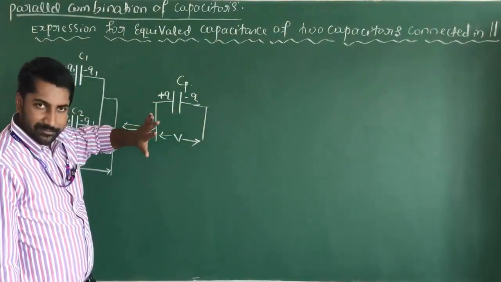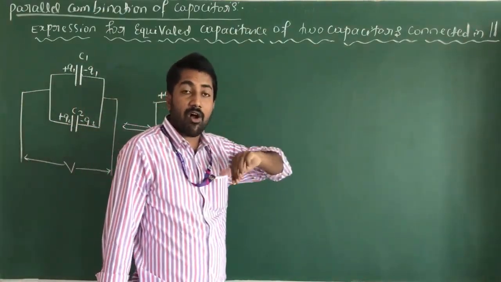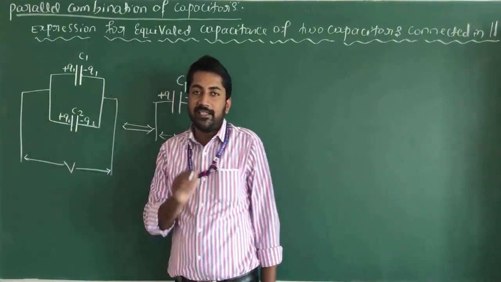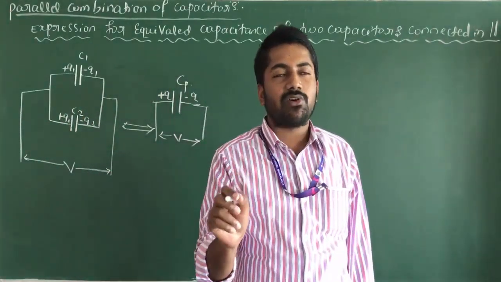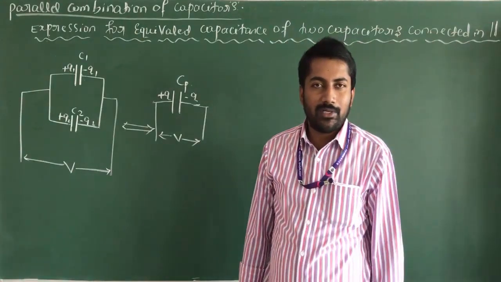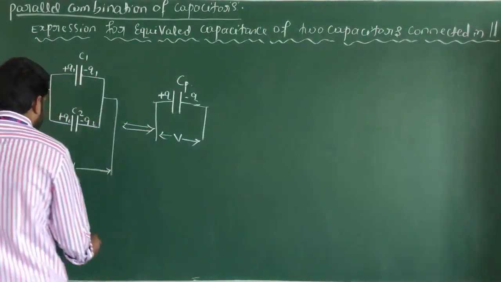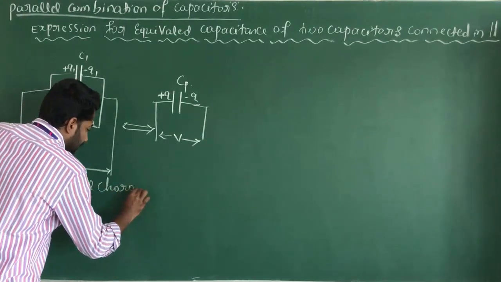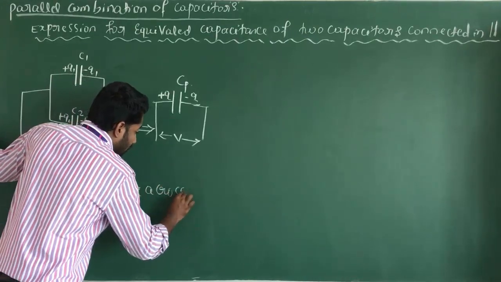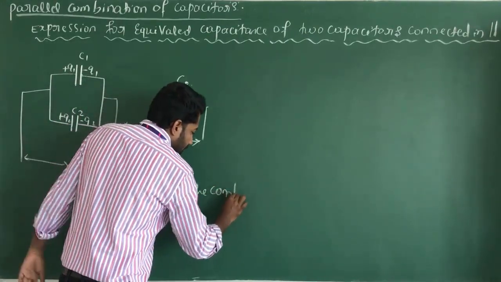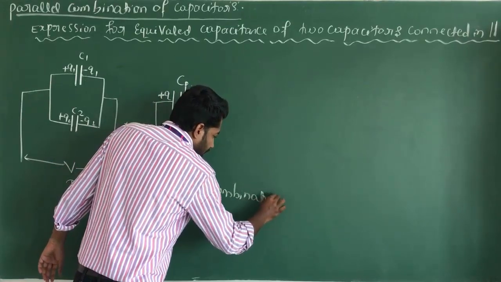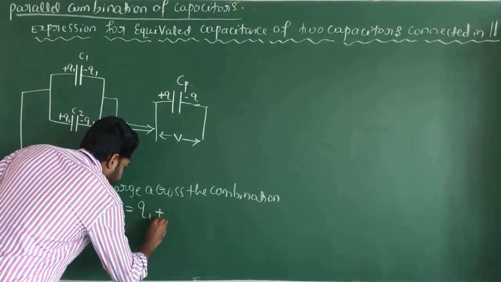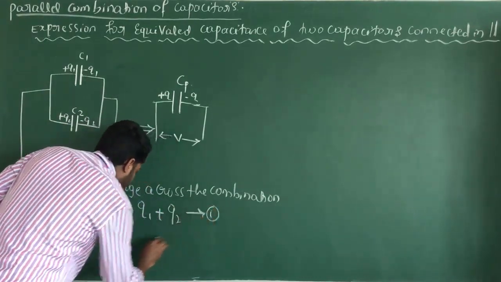In this section, the total charge across this combination is equal to the sum of the charge on each capacitor. Therefore, the total charge across the combination is Q is equal to Q1 plus Q2. This is equation number 1.